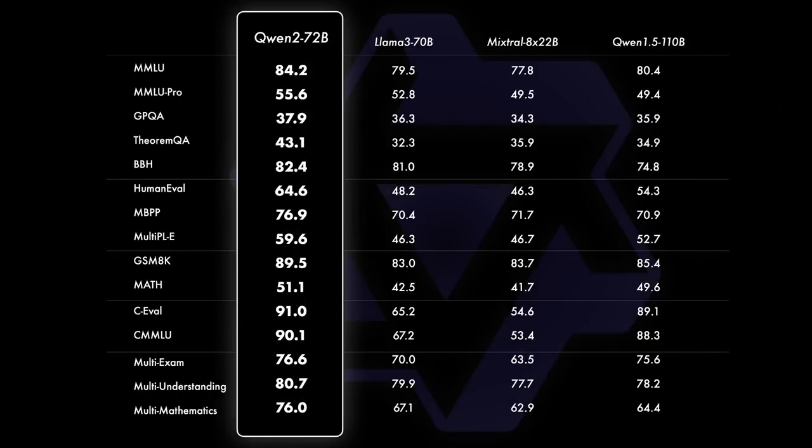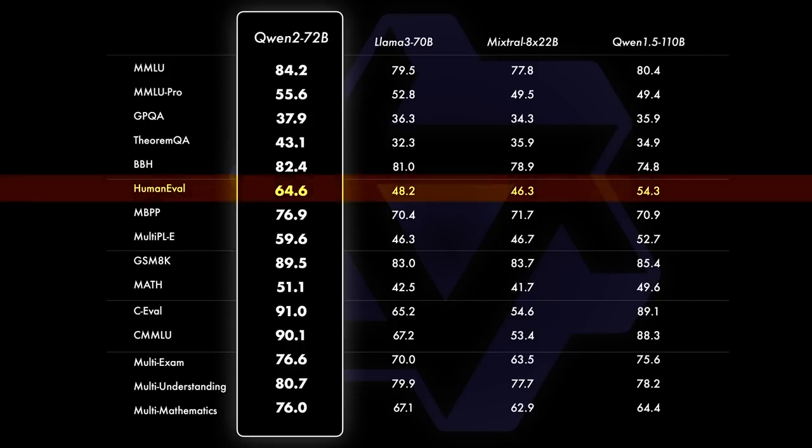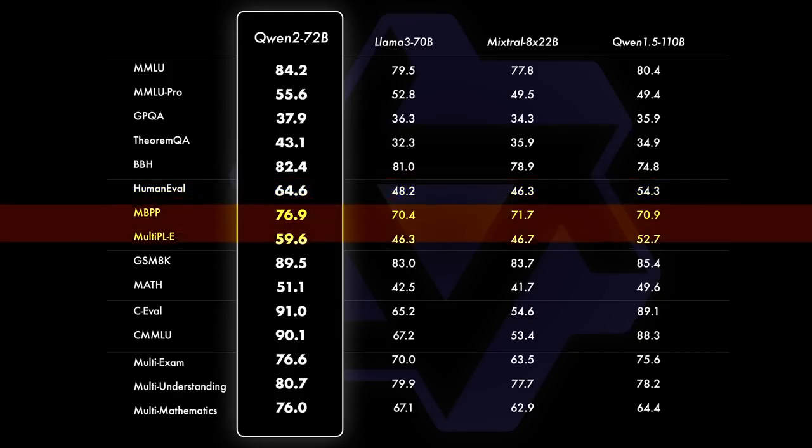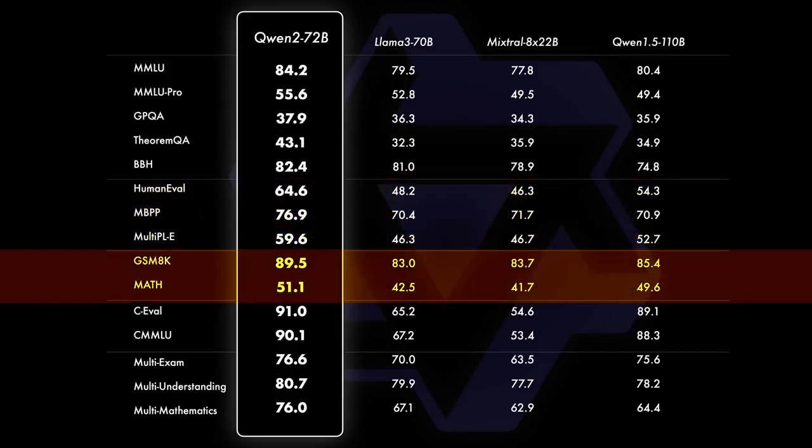Now, let's look at its benchmarks. Here, they have shared the benchmark of the 72b model, and as you can see, it beats Llama 3 and Mixtral in nearly every benchmark. It's really cool. In some benchmarks, it beats them by a lot. For example, in the HumanEval benchmark, it scores 64.6, while Llama 3 scores 48.2, and Mistral is even lower. Do you know what HumanEval tests for? It tests for coding, which means it's going to be really great at coding as well. It should also be great at reasoning and math, unlike me.